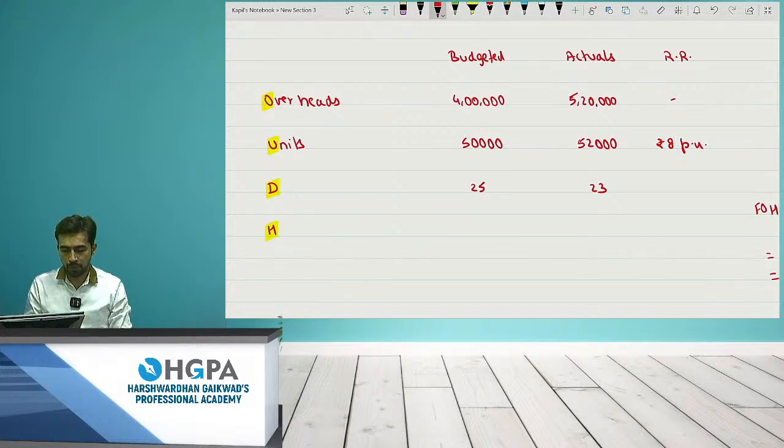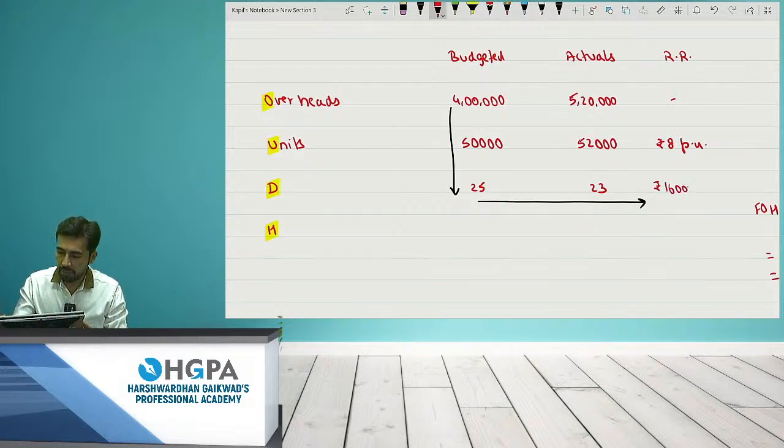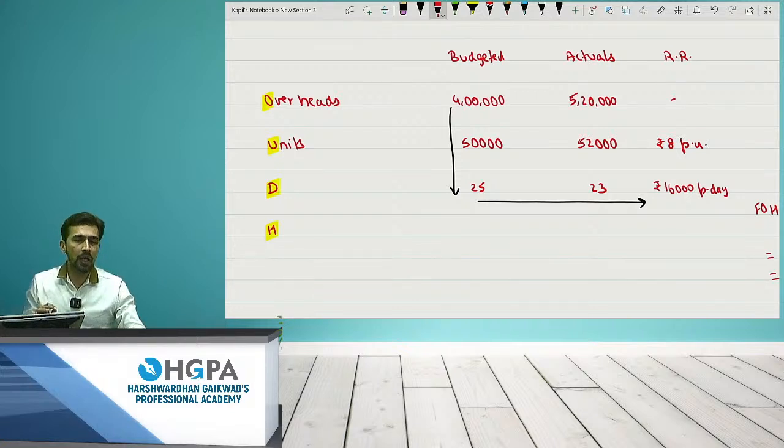So the rule is, what is the budgeted recovery? It is 4 lakh divided by 25, which will give me the recovery rate per day. So it is 4 lakh divided by 25. This will give me 16,000 per day. Point to be noted, recovery rates are always on budget, not on actuals, right? That means you are spending rupees 16,000 per day, right?